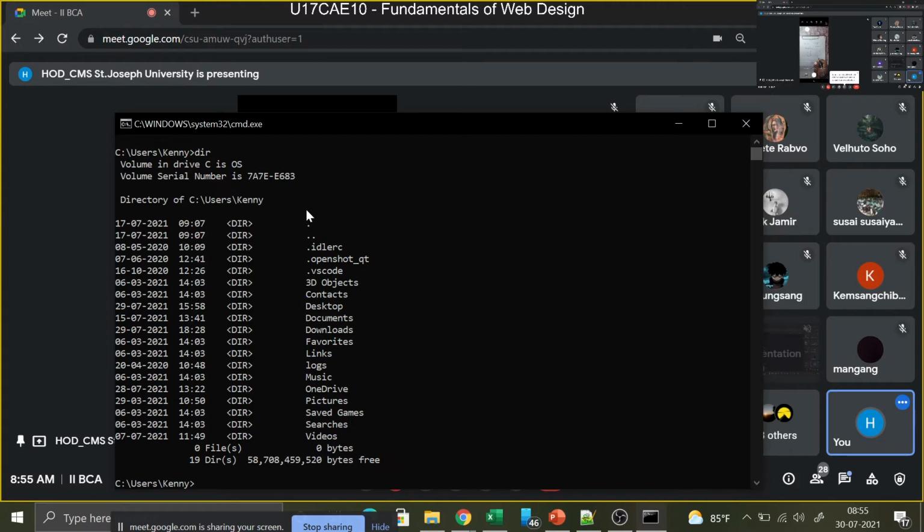So a program is a set of instructions. It has to be compiled and has to work as one single unit. But commands, on the other side, are just a set of commands. You give all the commands together as one particular file, which you call a script file. In Windows you call it a batch file or .bat file. In Unix you call it a shell script or .sh file. So a script is nothing but just a set of commands.